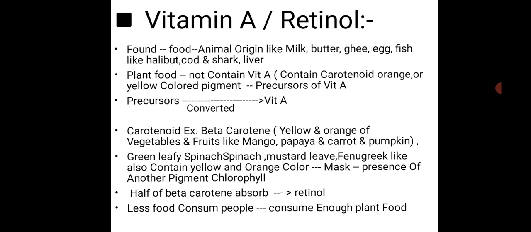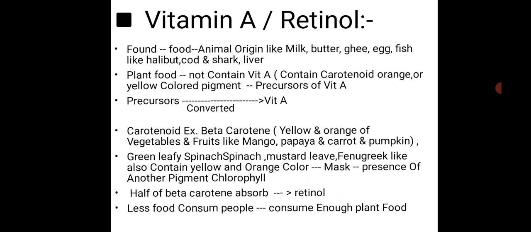Then these fruits and vegetables that have a yellow color or orange color, this is because of the carotenoid pigment in that plant, in those fruits. These are converted into vitamin A. The example is beta carotene.